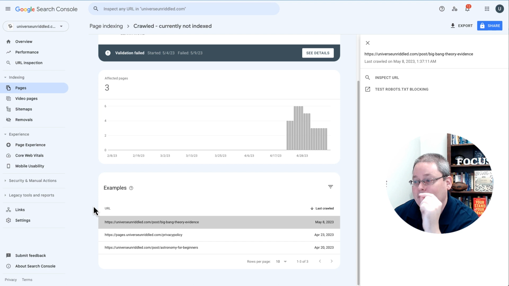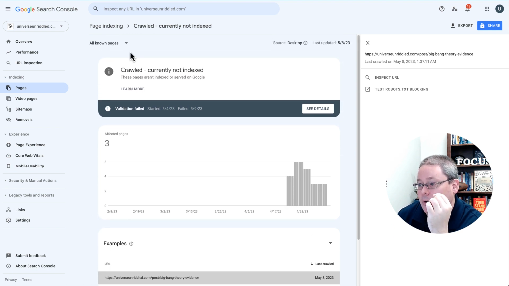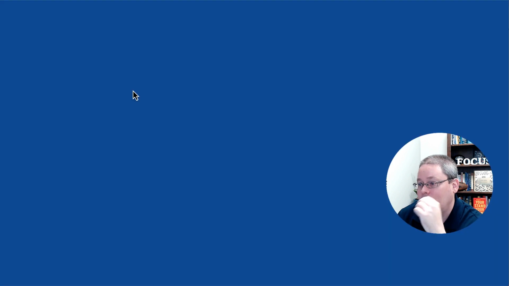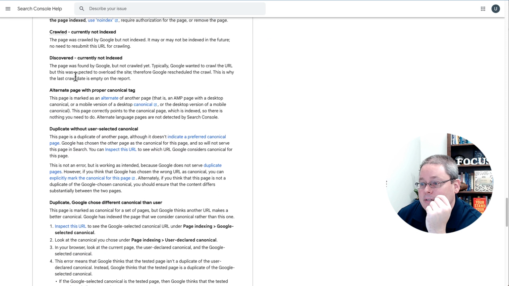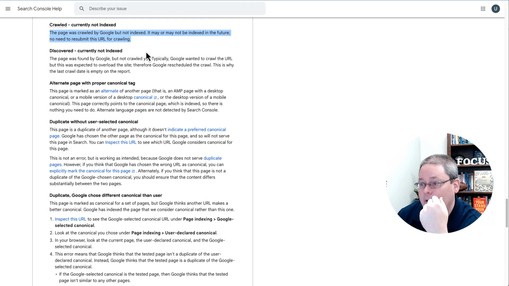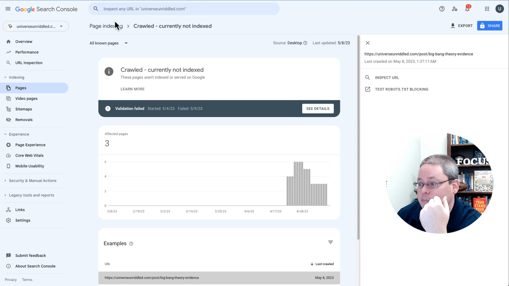said about this, because the idea here is you're looking at these going, okay, they were crawled but currently not indexed. And if you click on learn more, it's very sparse on what it says. It just simply says the page was crawled by Google but not indexed. It may or may not be indexed in the future. No need to resubmit this for URL crawling. But in that other video, you'll see that I actually hit this button right here.